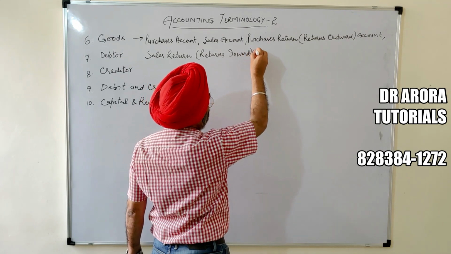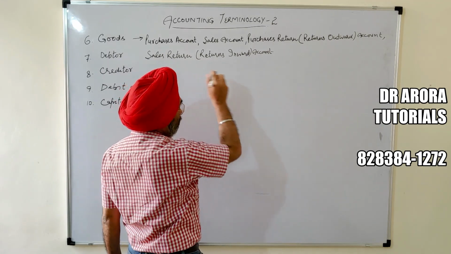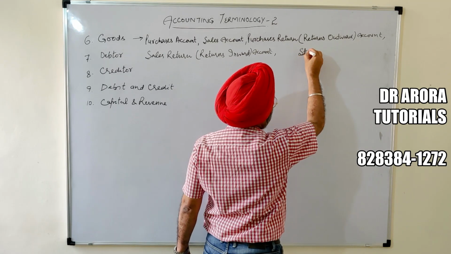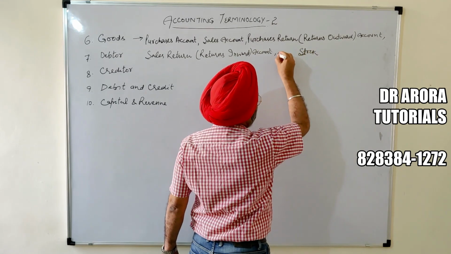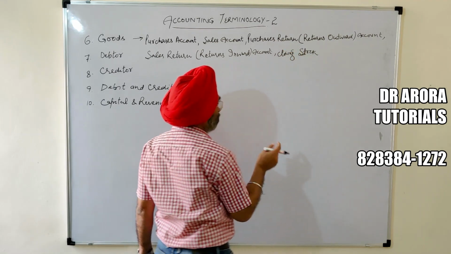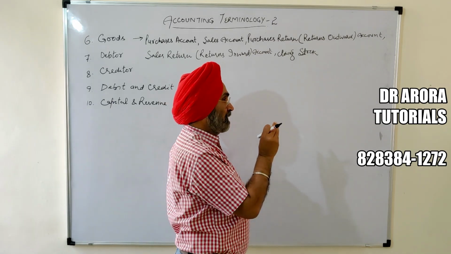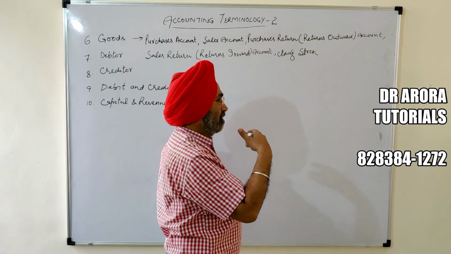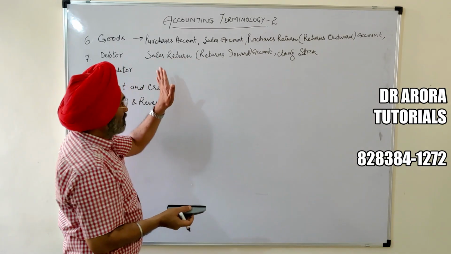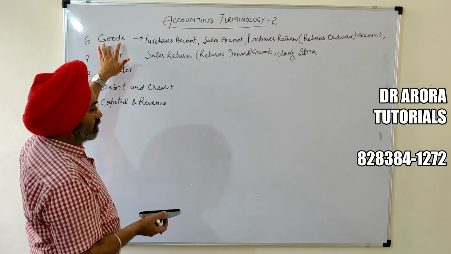Returns inward account or sales return account means the same thing. And the goods which are left at the end of the year are called stock, and the one which is at the end of the year is called closing stock, stock on 31st March. The same stock will be called opening stock in the very next accounting year on 1st of April. So these 5 accounts will be opened in place of goods account.